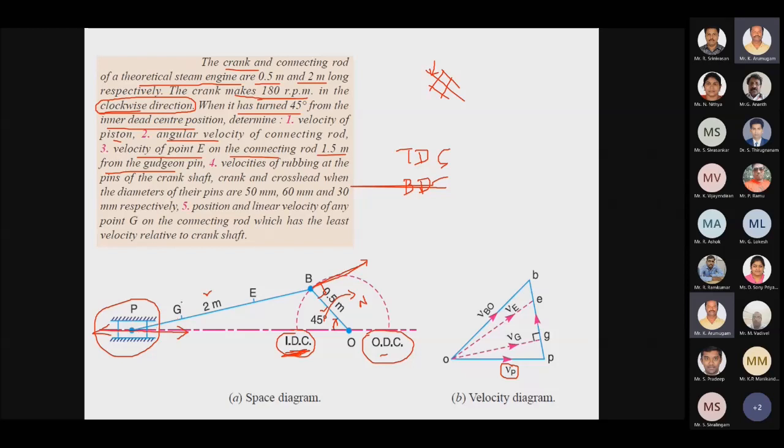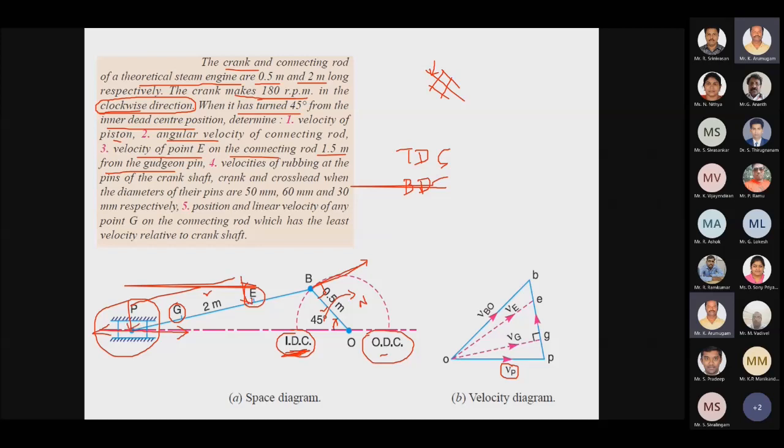So this is your point G. And this is the velocity of point E, which is 1.5 meter away from the piston.